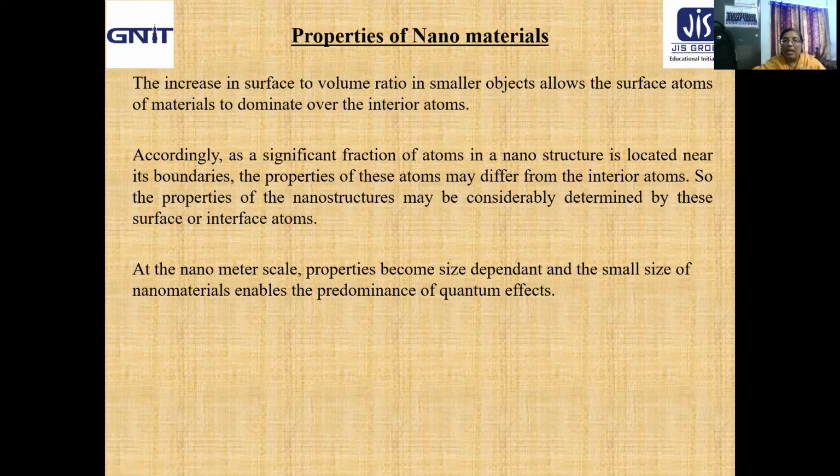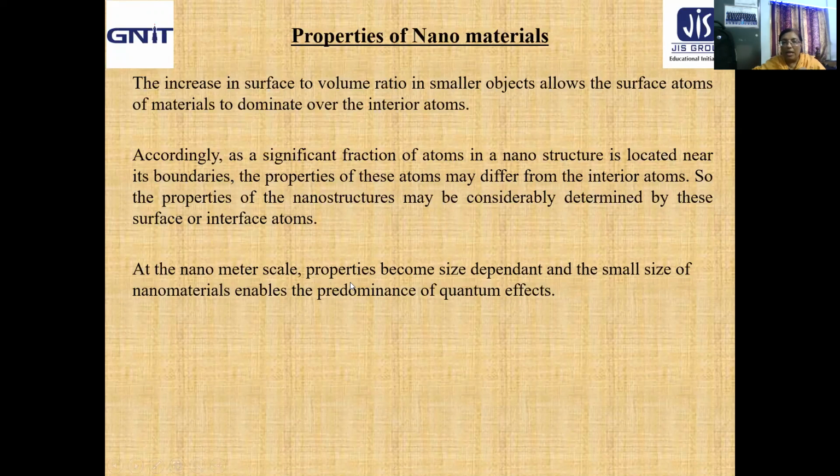So it will change properties significantly compared to the interior atoms, which are not so reactive with their immediate neighboring atoms. Now, at the nanometer scale, properties become size dependent.